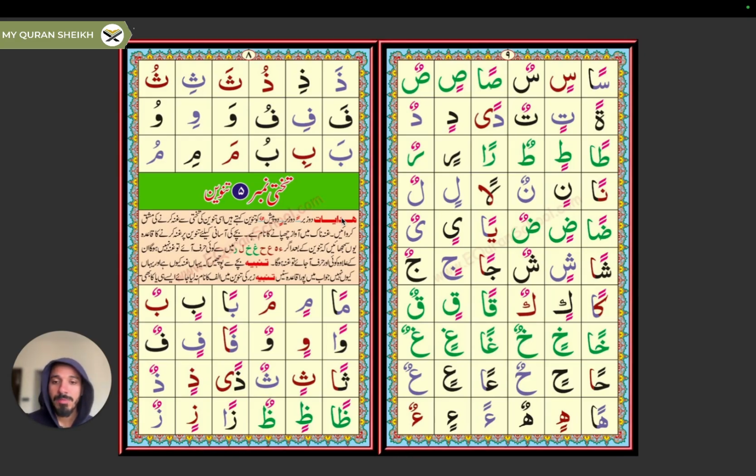Because in this one we'll be practicing on the letters and won't be going into too much detail of what rules are being applied here, although I might point out some areas.